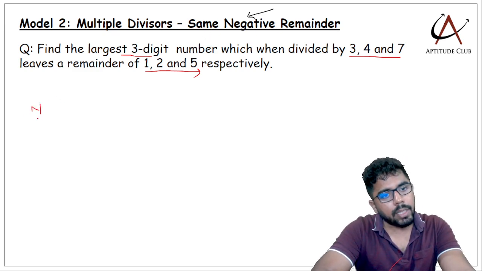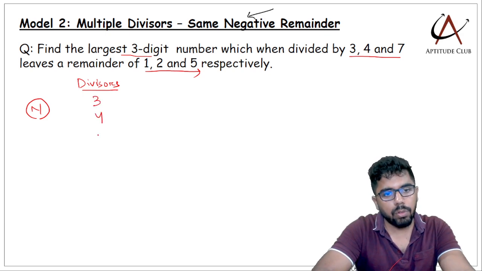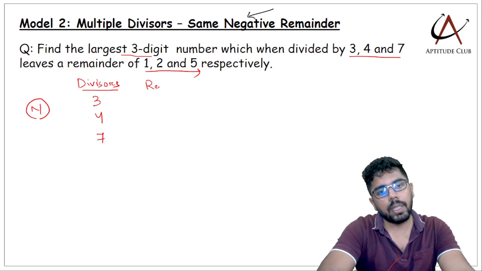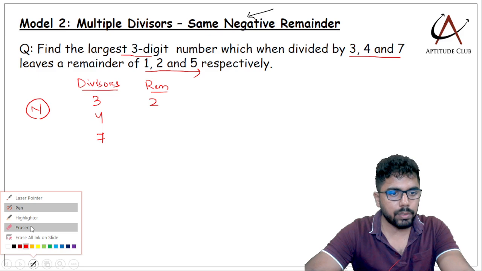So let the number be n again. So what are the divisors? If I look at the divisors, 3, 4 and 7, and if I take the remainders, it is 1, 2 and 5 respectively.